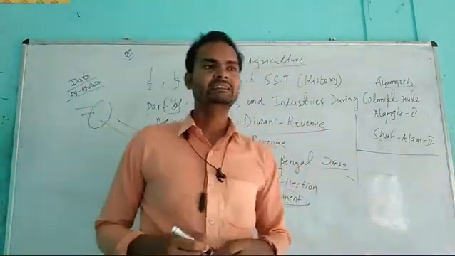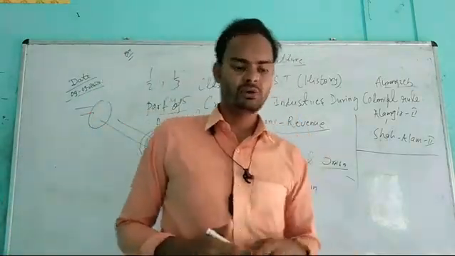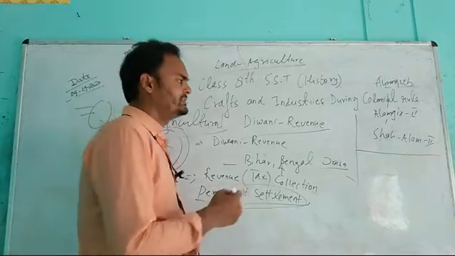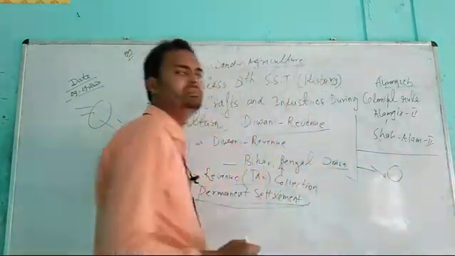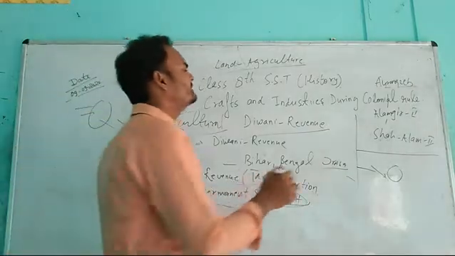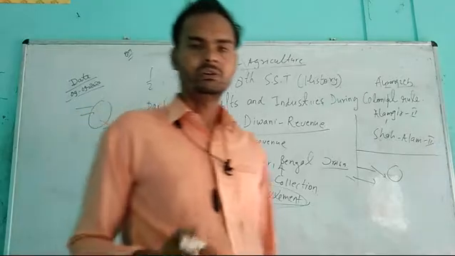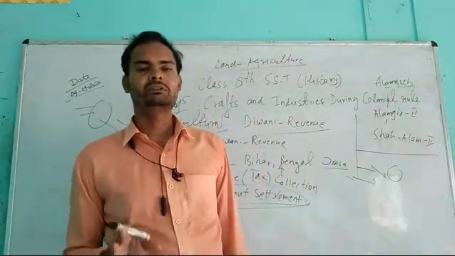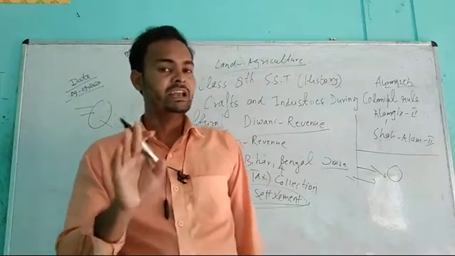That is why they forced farmers to grow cash crops. By that, if they sell their cash crops at high price, the revenue will be more. And revenue also depended on crops, which is in agriculture. So that is why they promoted more and more cash crops. By that, the revenue of British will increase.